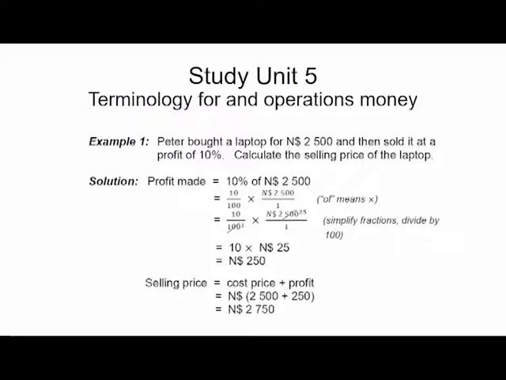So that is your calculation to get the 10%. Now, what is the cost and the profit? He paid 2,500 Namibian dollars. His profit is 250, so he sold the laptop for 2,750 Namibian dollars. That's a good profit. Well done. Okay, try to remember that.